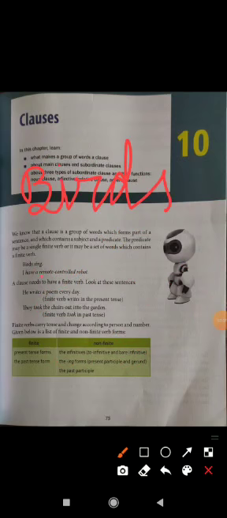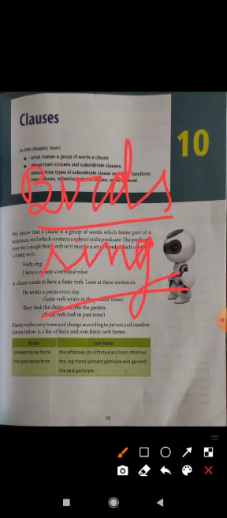Birds sing, it is a meaningful sentence, and it is a clause because a clause is a group of words divided into two parts, subject and verb. Subject is birds and verb is sing. This verb is a meaningful word.